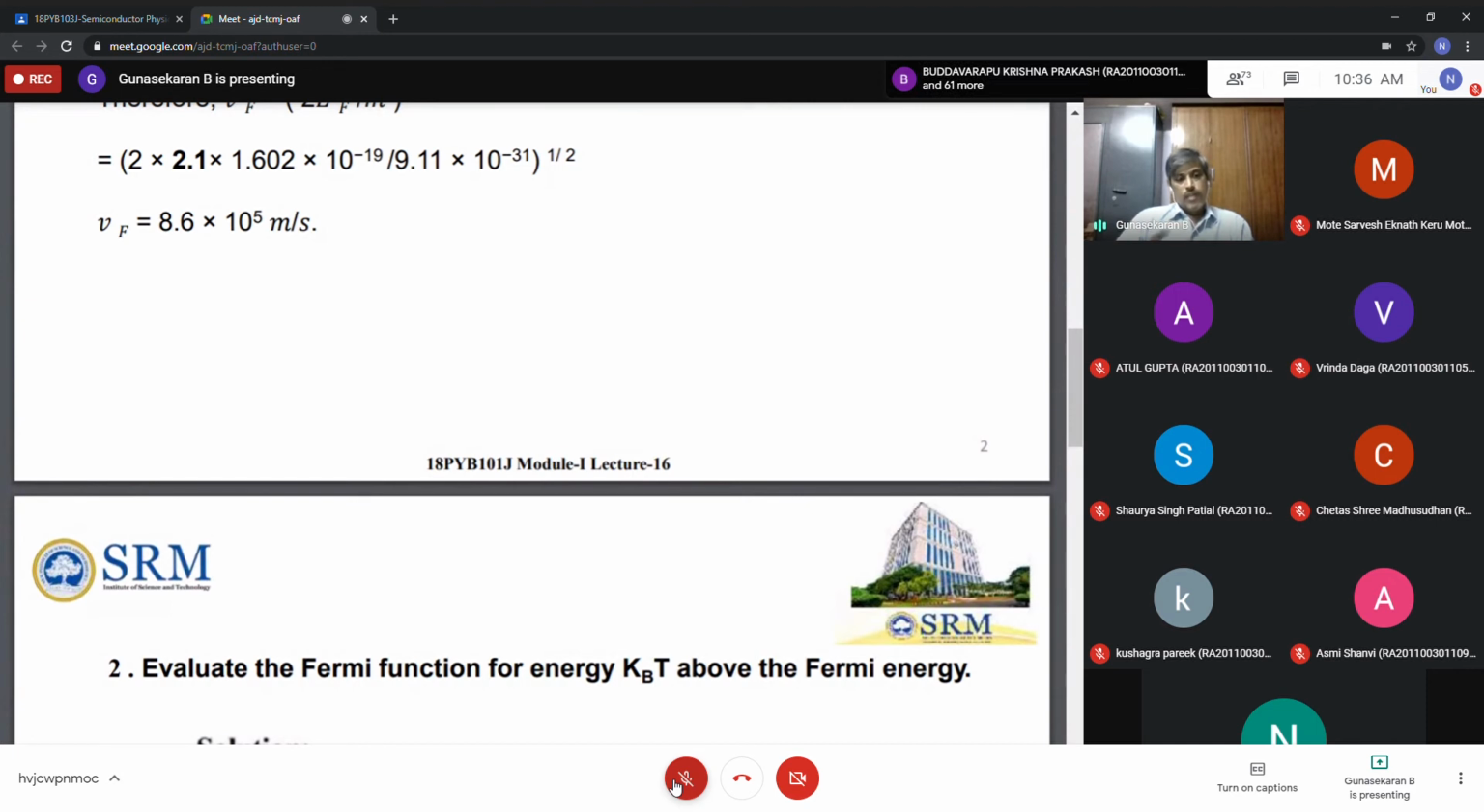If you know the given data, the next step is very easy to get the answer. Evaluate the Fermi function, meaning the Fermi-Dirac distribution function, for an energy KBT above the Fermi energy. This is the statement they have given. Now tell me what the given data is here. Anyone? Yes, quickly. What do you understand?